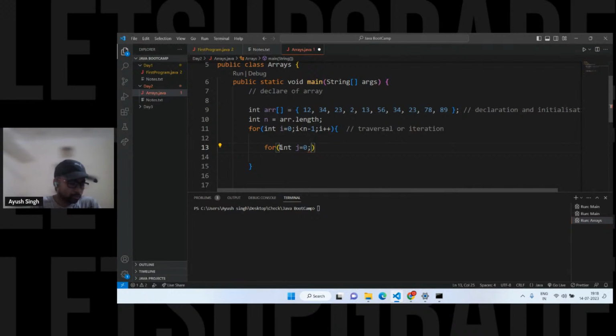For the normal approach, obviously, can anyone tell me? From i, no, from i you're saying, okay, 1 you're saying, start from 1, okay, i plus 1, okay.